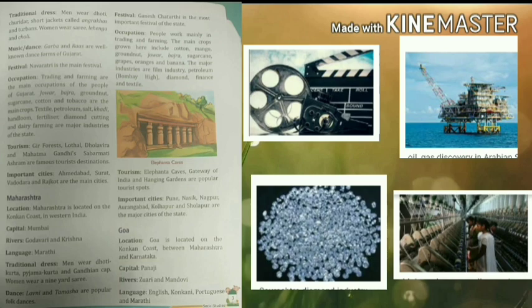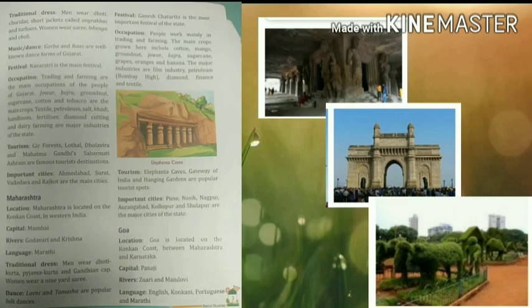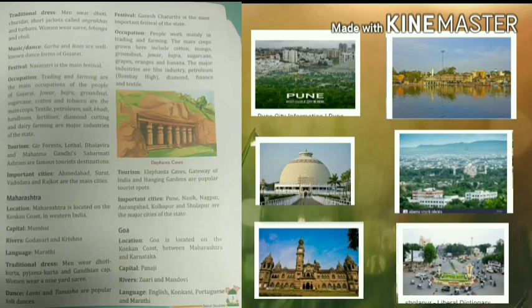Now regarding tourism. Some popular tourist spots are Elephanta Caves, Gateway of India and Hanging Gardens. The major cities of this state include Pune, Nasik, Nagpur, Aurangabad, Kolhapur and Solapur. Okay, so this is all about Maharashtra.